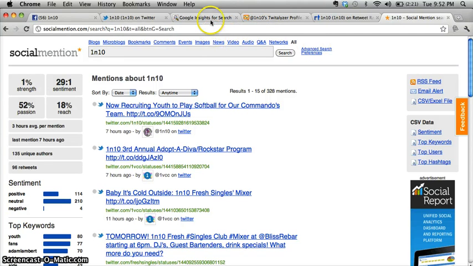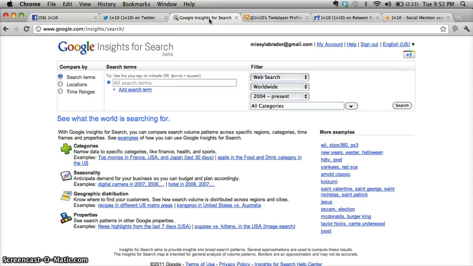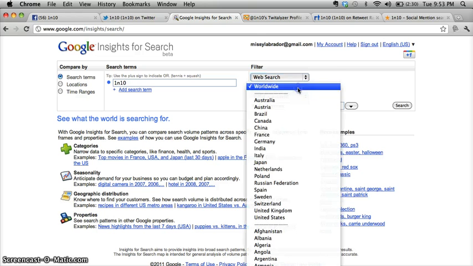The last place we'll be looking at is Google Insights. Google Insights shows everything people have searched for with a specific keyword in Google, and it gives you all of that information. So let's start by typing 1 in 10, which is the name of the organization, and filter everything to web search.